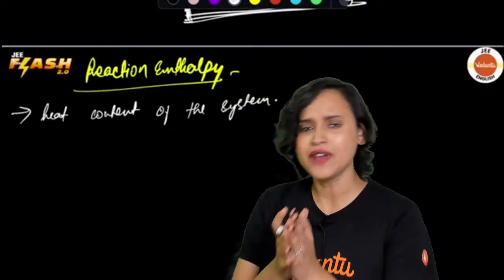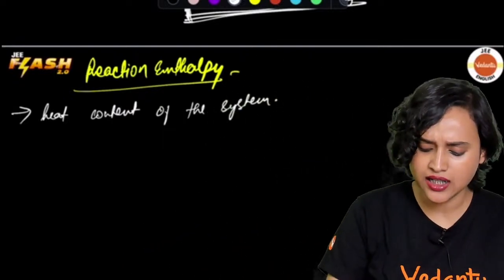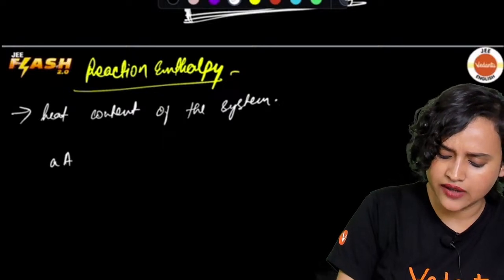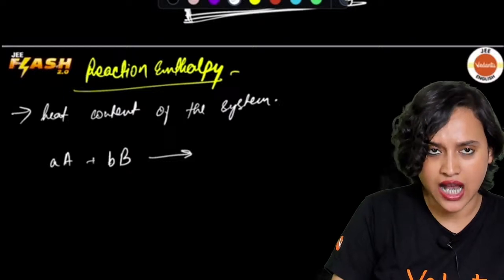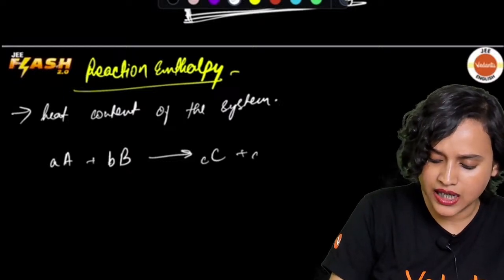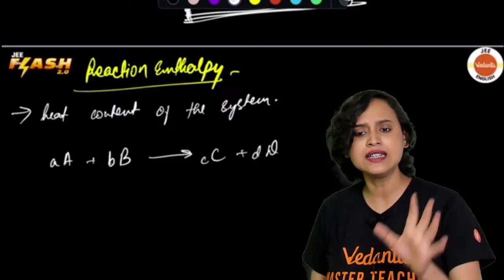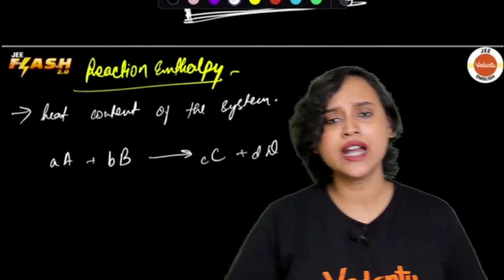Now, whenever we have a reaction, let's say we have a reaction A plus B gives us C plus D. How do you write the reaction enthalpy?